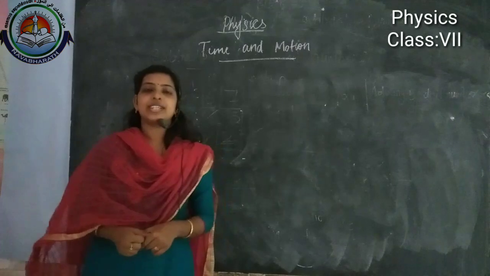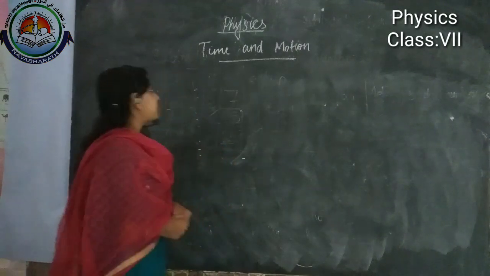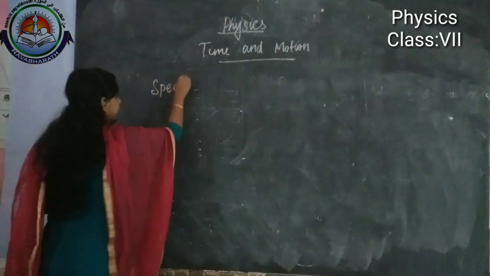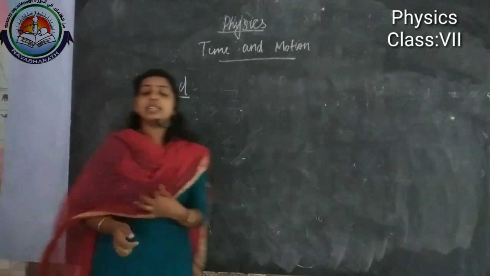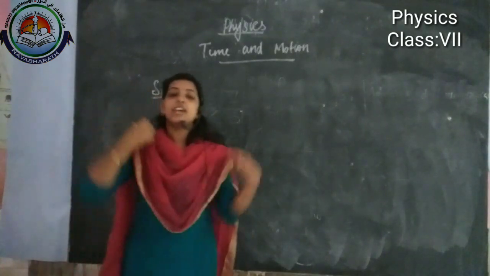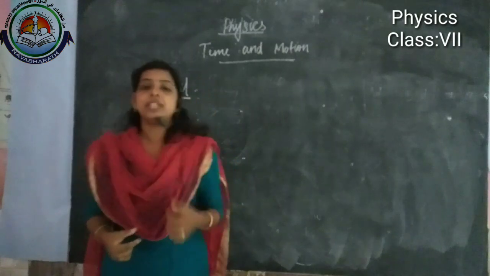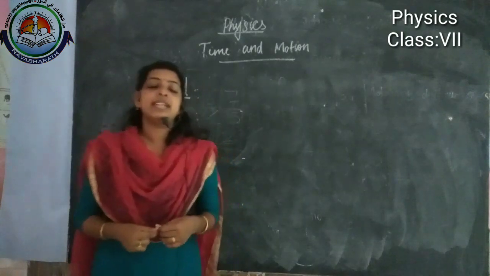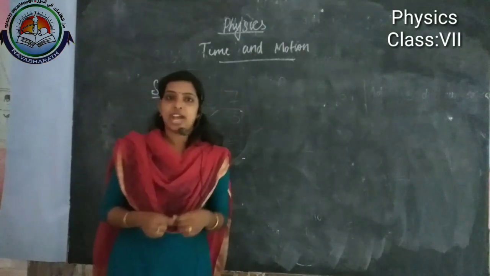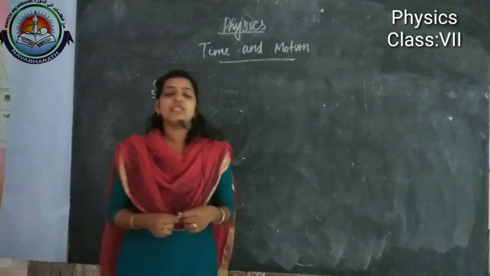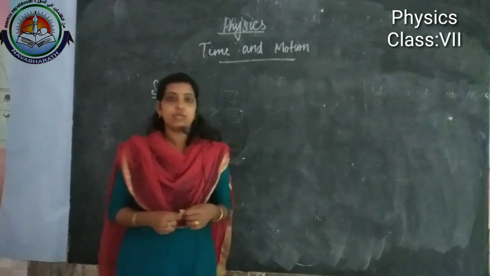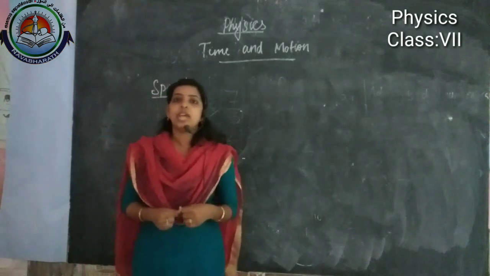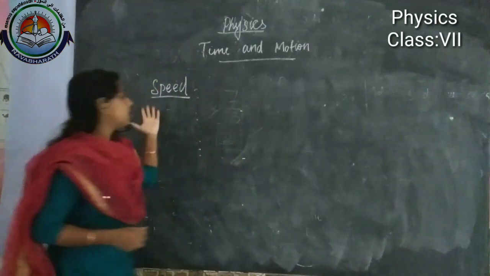Today we are going to discuss a new topic in our chapter Time and Motion, that is speed. Before that, what all the things we discussed in our previous class? We learned that the time period of a simple pendulum depends on the length of the pendulum. Then we learned the latest trends in the measurement of time. Then we learned the unit of time, motion and types of motion, slow motion and fast motion, right? And now we are going to discuss speed.